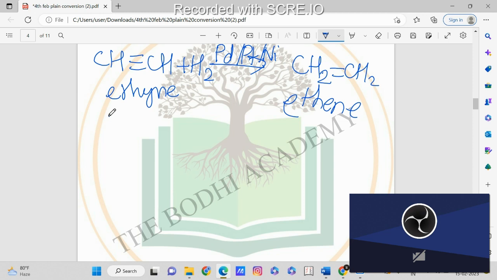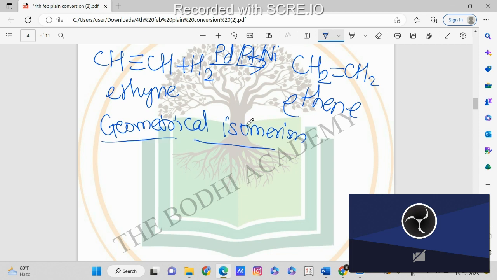Now you all must be aware of what isomers are. Isomers are compounds in which the molecular formula is the same, but the structures are different. The way the atoms are arranged is different. So here we will see about geometrical isomerism.